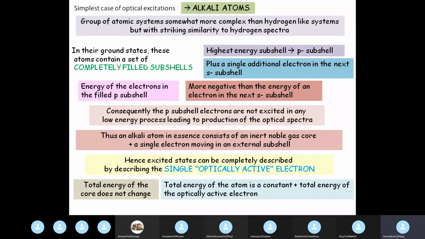So the total energy of the atom will be this constant value plus the energy of the optically active electron. Okay, so when you are subjecting such alkali atoms to optical excitation, we can safely deal only with this outer lone electron. Examples, as you told me just now, are lithium, sodium, potassium, etc.